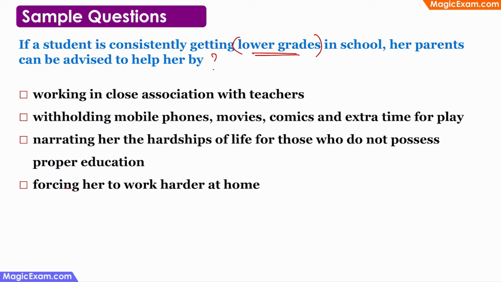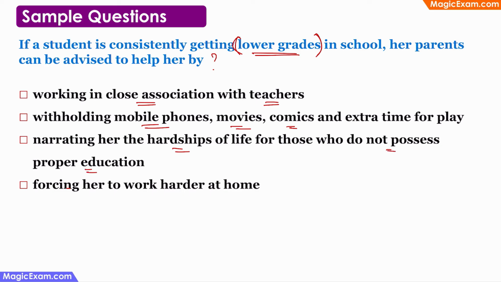So to understand that better, the parents have to work in close association with the teacher. Right? And when they work with the teacher, when they discuss things with the teacher, then they'll be able to understand what is the real reason behind these lower grades and how can they help the child. Only after doing this, if the child is getting distracted, then you can withhold mobile phones, movies and comics. Or if the child is not aware of the implication of not studying, then you can narrate the hardships of those who do not possess proper education.